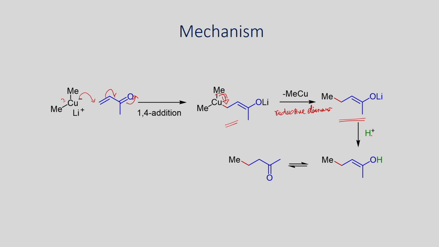Once you form this one, when you do the workup, you will be able to protonate, which can isomerize to the ketone. This is how the reaction takes place. Here, 1,4-addition is followed by formation of this copper(III) intermediate. Once you form this one, it can undergo reductive elimination to give this product. So, in this reaction, you generate one equivalent of this copper complex as a byproduct.